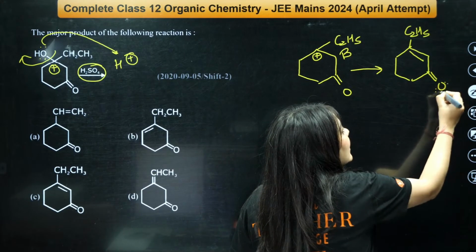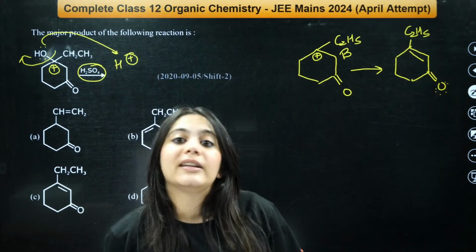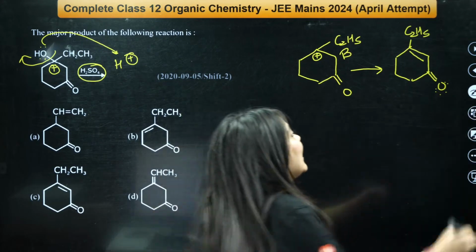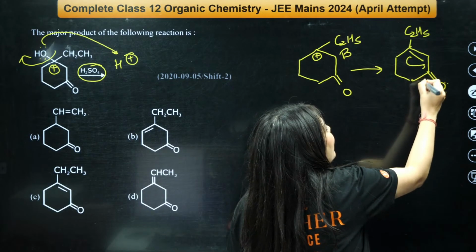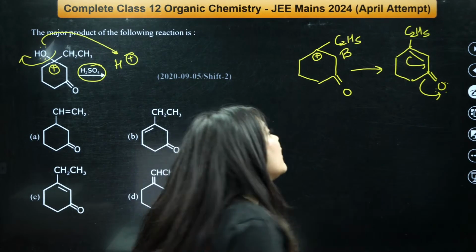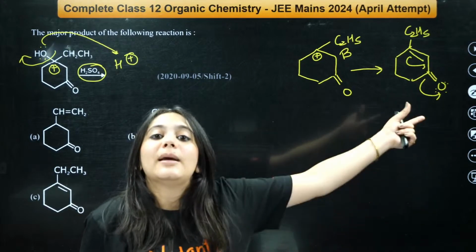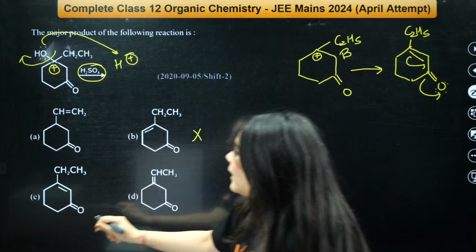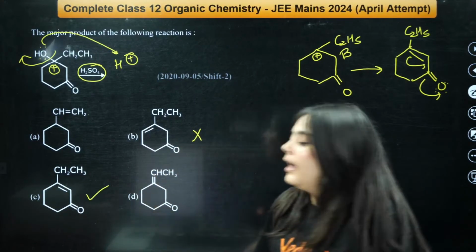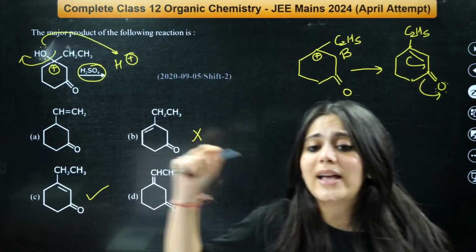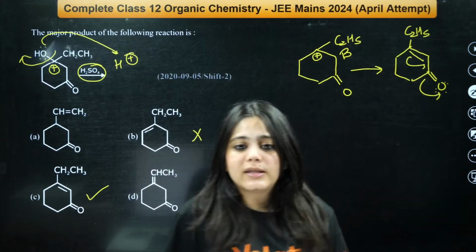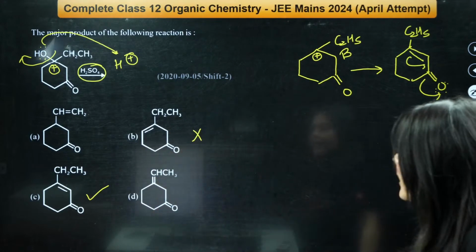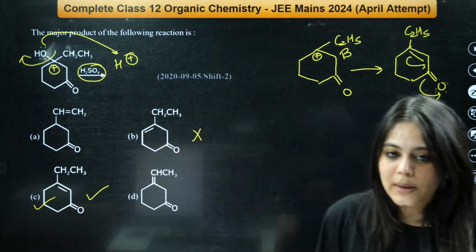Can everybody see that this alkene can actually undergo resonance with this double bond over here, right? This alkene can undergo resonance with this double bond, isn't it? Because of this resonance, the stability of this alkene will be increased, and B will not be the correct product. The correct product is C because of resonance. Understood, everybody? Chalo. The correct answer is C. Whoever answered C is extremely right.